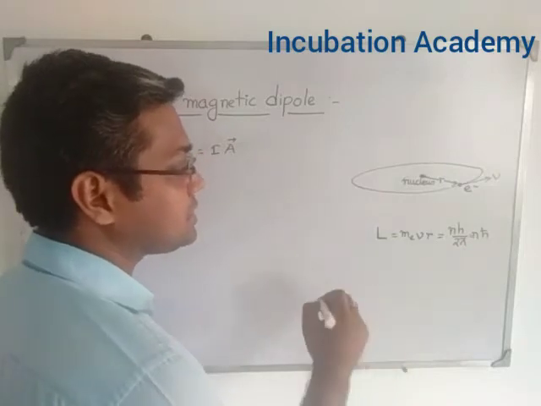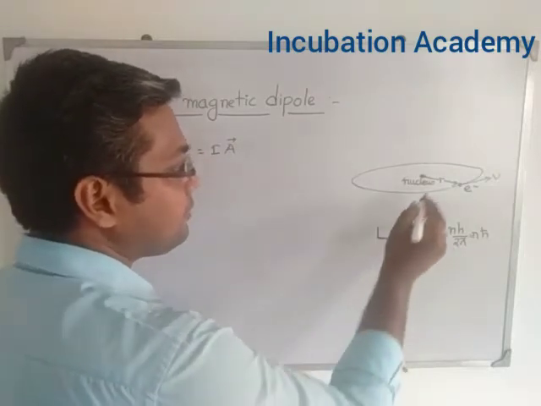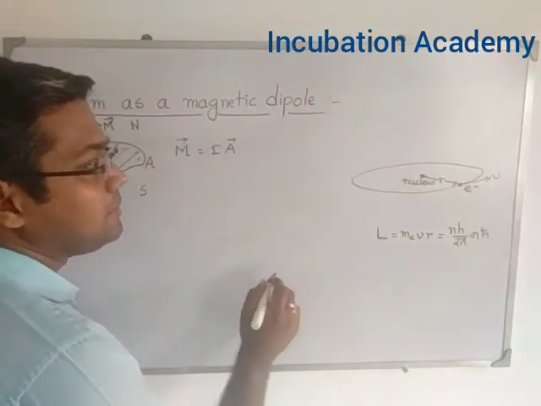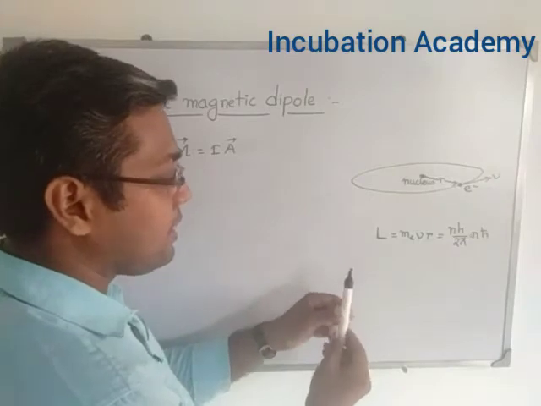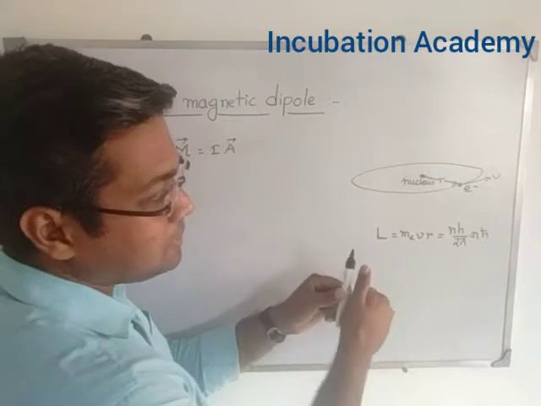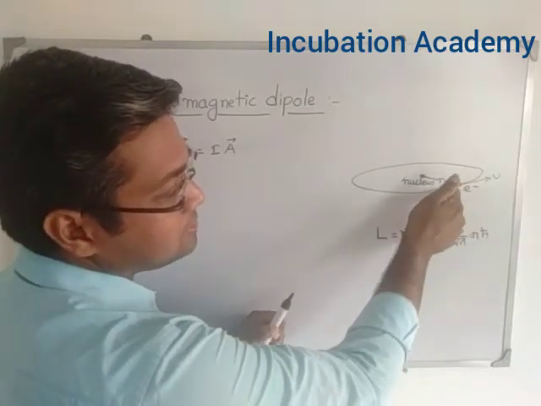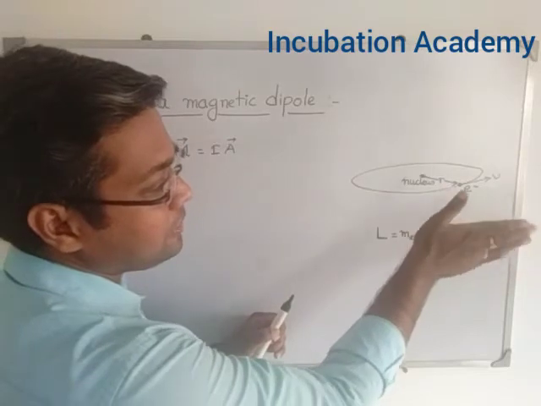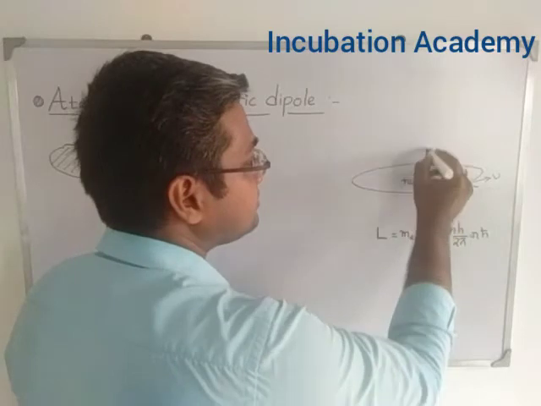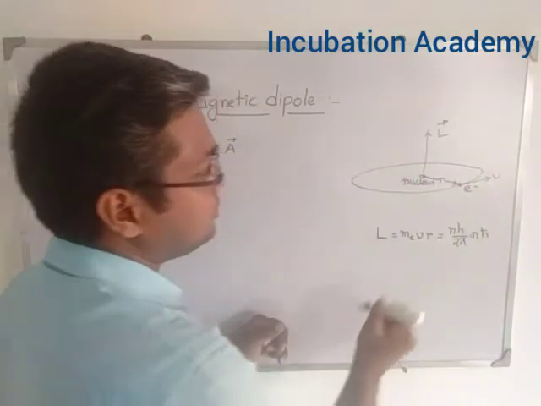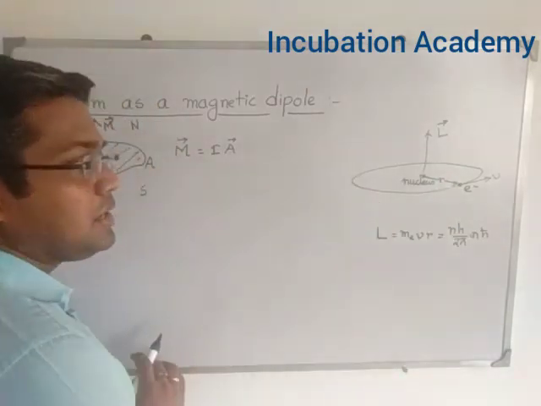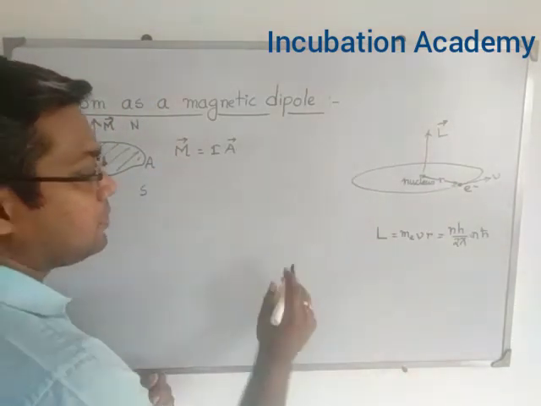So what is the direction of the angular momentum? If the electron is revolving around the nucleus in that particular orbit, and I curl my fingers in this direction, then the thumb points out. Just like the electron's path is indicated by my four fingers curling around, the thumb points in the direction of the angular momentum. So the angular momentum of this electronic orbit in that particular case is upward.